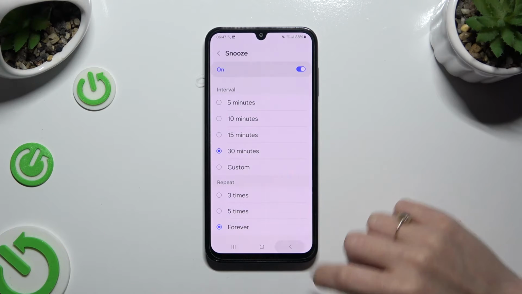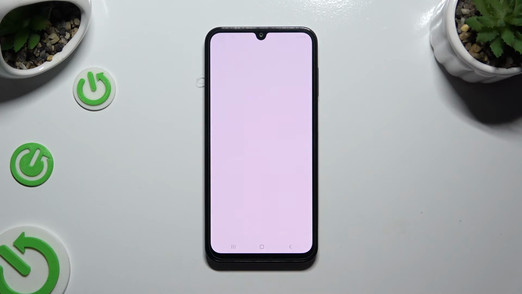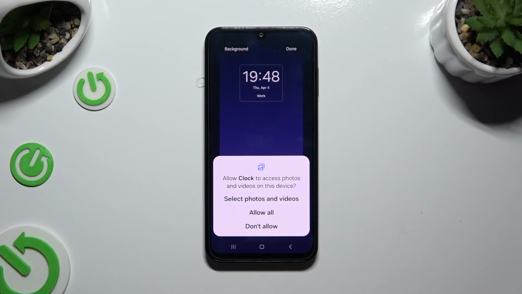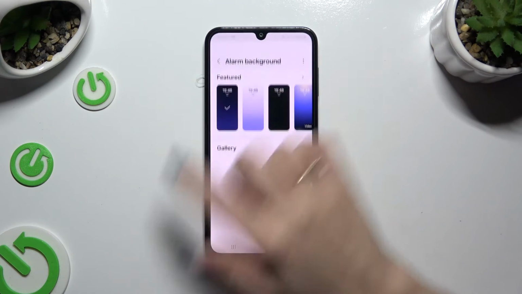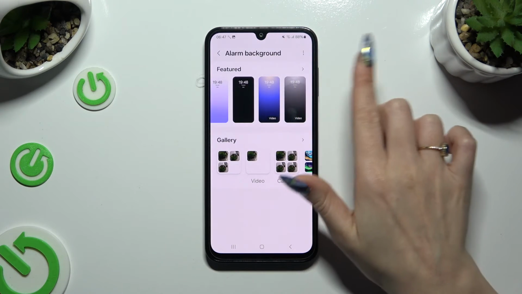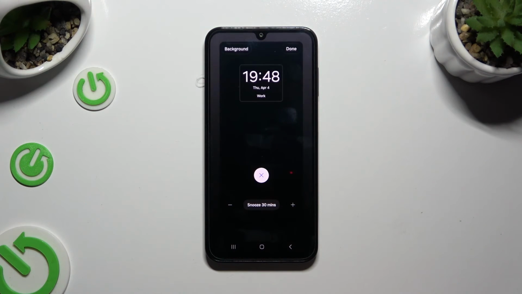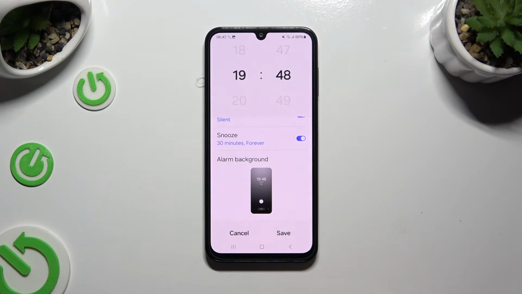When you go back this time, scroll all the way down and click on Alarm Background. Then hit Allow All. Tap on Background at the top left corner and pick one of those right away. Then tap on Done at the top right corner to save it.